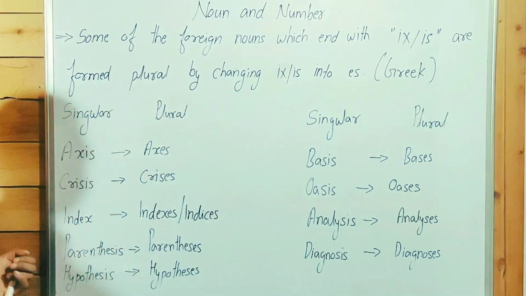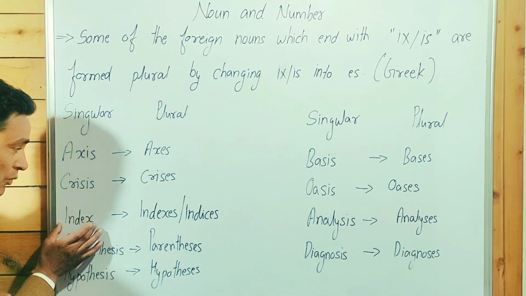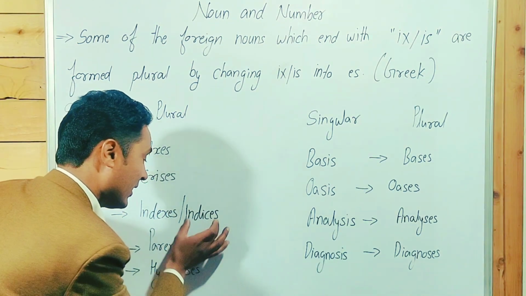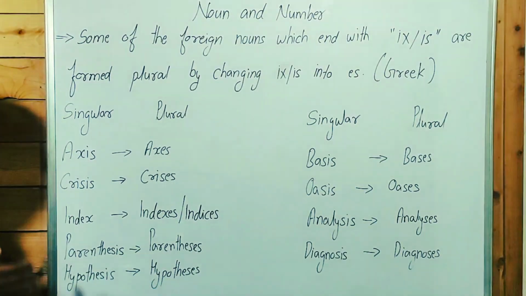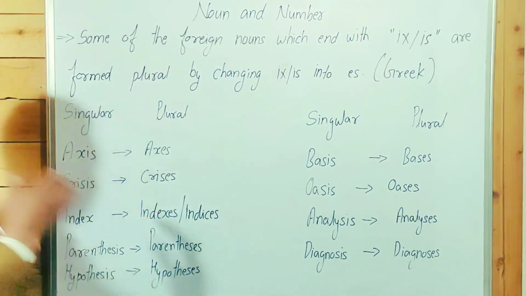Crisis singular, crises plural. Index: guys, point to be noted, index can be formed plural as indexes and indices. Both are correct. Both ways are correct.